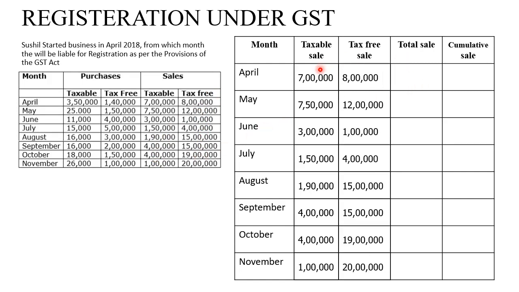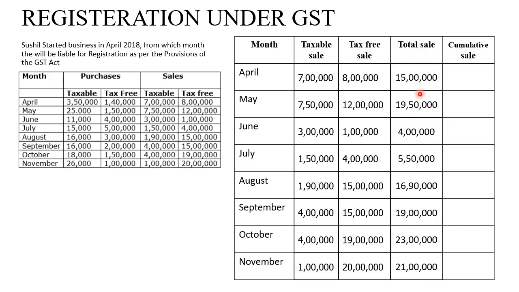Thereafter, we start totaling it up. 7 plus 8, 7.5 plus 12, 3 plus 1, 1.5 plus 4, 190 plus 15, 4 lakhs plus 15, 4 lakhs plus 19, and 1 lakh plus 20. So here we get our total sale values, which are 15 lakhs, 19 lakhs, 50, and so on.